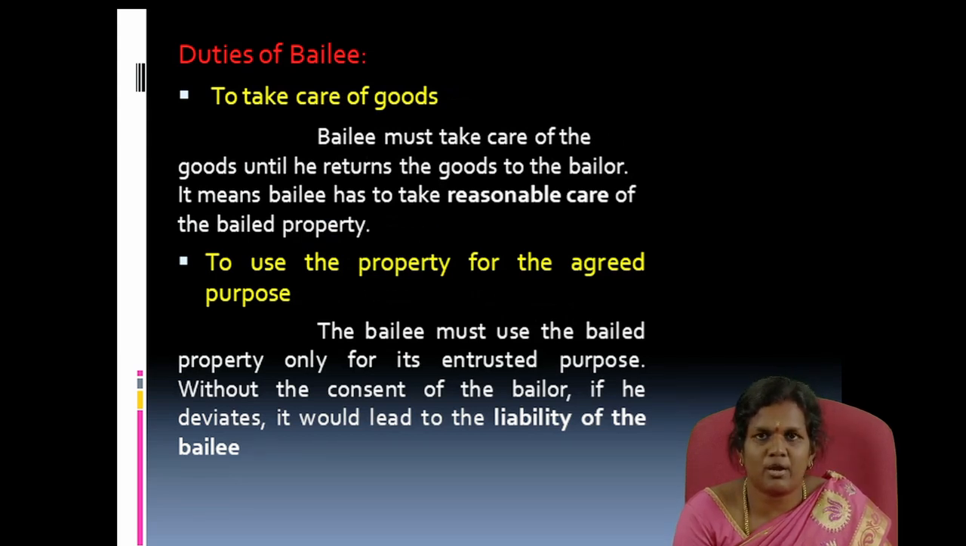First one, to take care of the goods. The main duty of the bailee is to take care of the bailed property, because after the purpose he returns the goods to the bailor. So he must take reasonable care of the bailed property. And next one is to use the property for the agreed purpose. The bailee must use the bailed property only for the entrusted purpose, without the consent of the bailor. If he deviates, he is liable in any case.